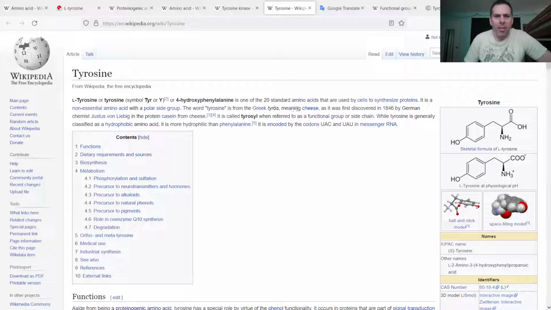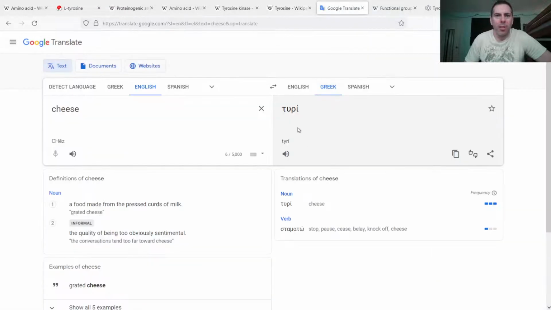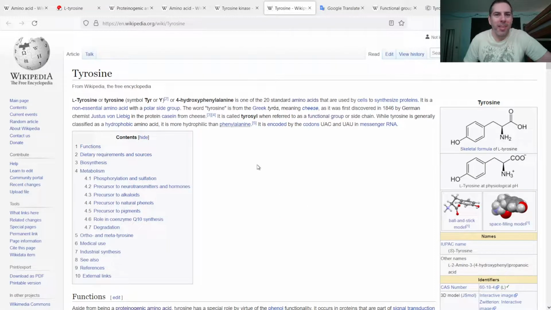And it's named after cheese in Greek. If you eat a lot of pteropodas, maybe you know Thierry means cheese. And it has 2 codons.